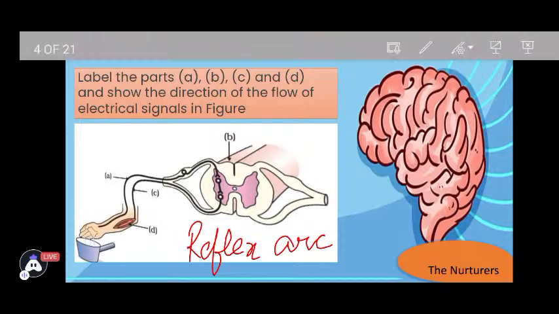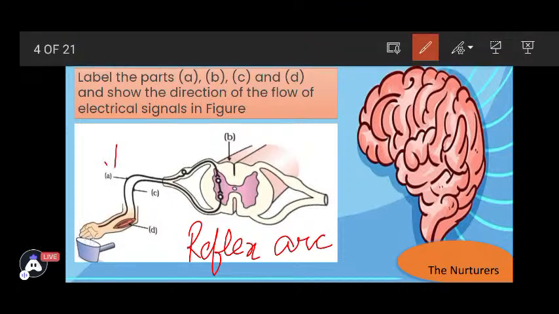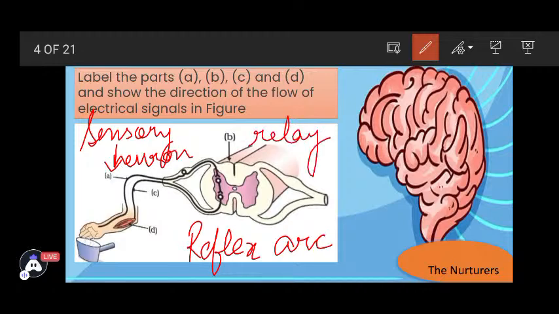B, if I talk about it, what is A? A is the sensory neuron. These are the neurons which are responsible for taking the information to the brain or the spinal cord. B is the spinal cord, and the specific neurons present in the spinal cord are the relay neurons, whereas the C are the neurons which are bringing back the information. C is the motor neuron.